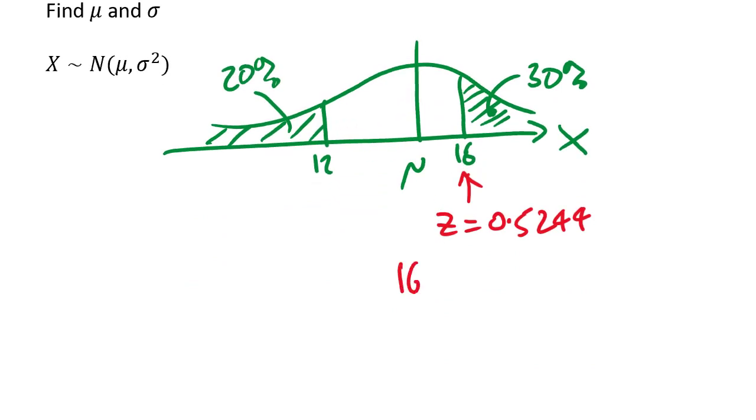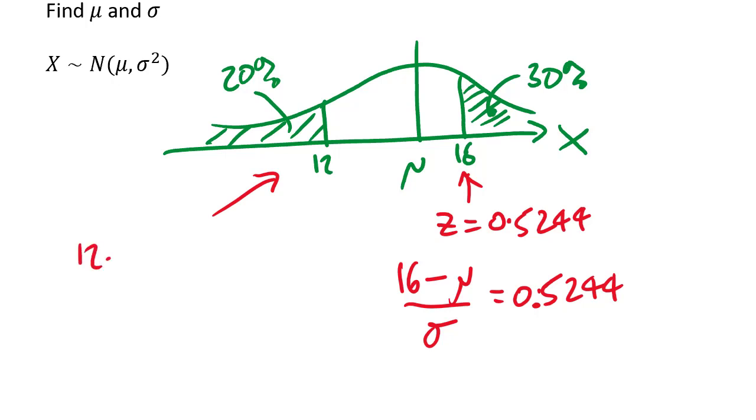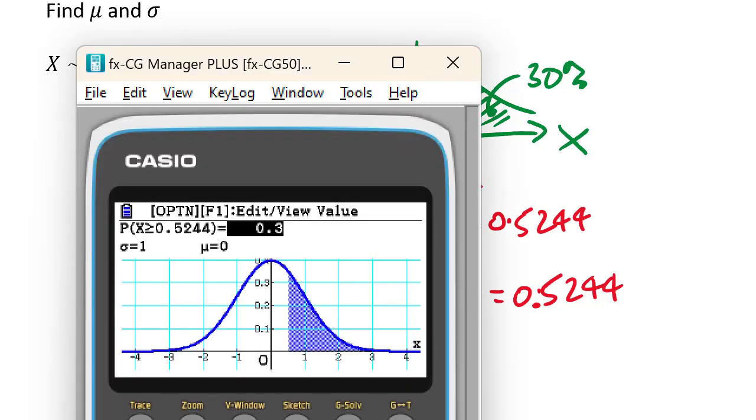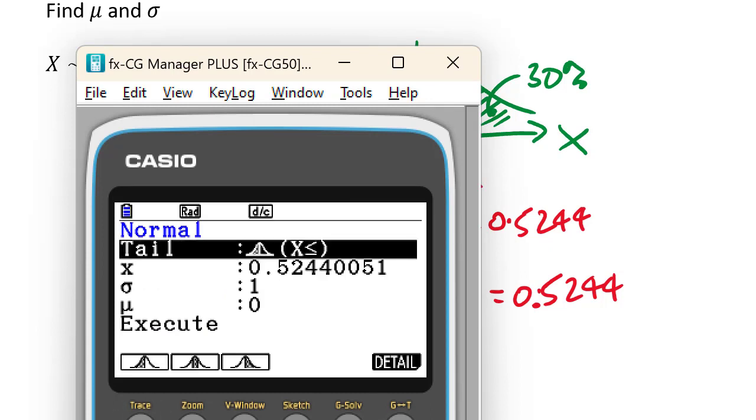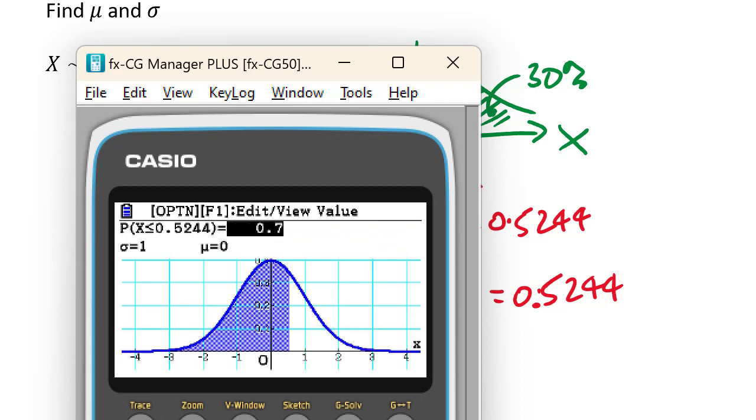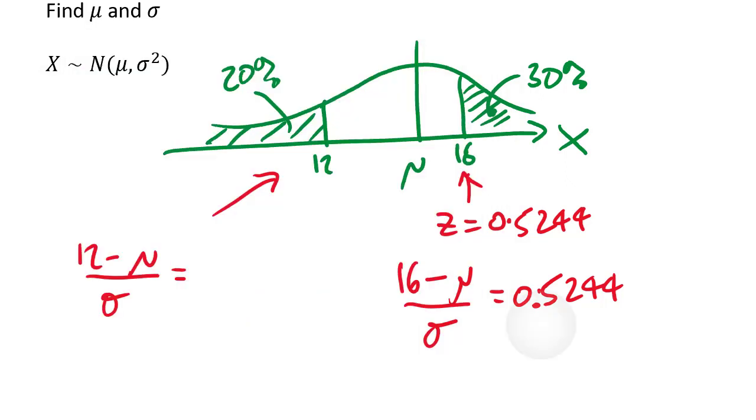Now, how do I convert from my X world of trees to the Z world? That number 16 there, I subtract the mean and I divide by the standard deviation, both unknown. That's equal to 0.5244. Similarly, this one here, I can say 12 minus the mean divided by the standard deviation is equal to, and then go to the Z world on my calculator, and I can change it to tail left. Again, I won't type anything in there, and then do it in here, 0.2. So that's negative 0.841.